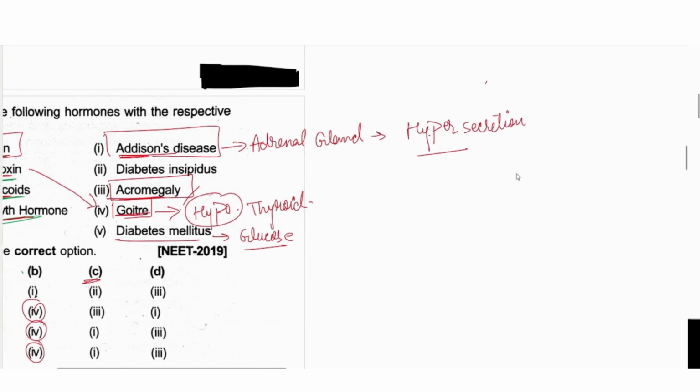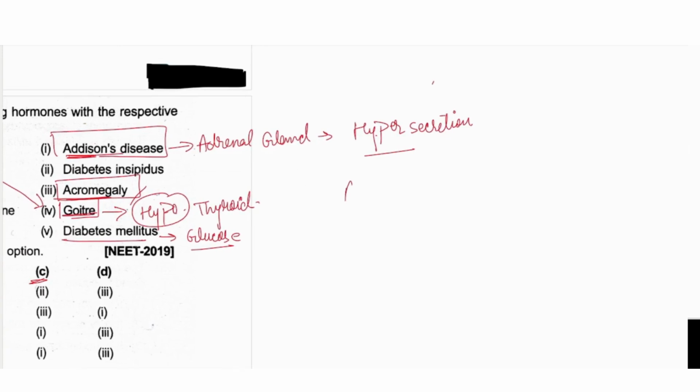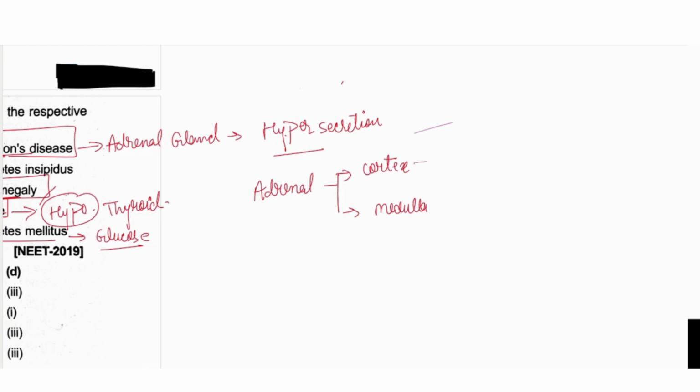Again, here I should tell you that the adrenal gland has two parts, cortex and medulla. From the cortex, you know very well, there are 3 layers: outer, middle and inner. Let me write that.